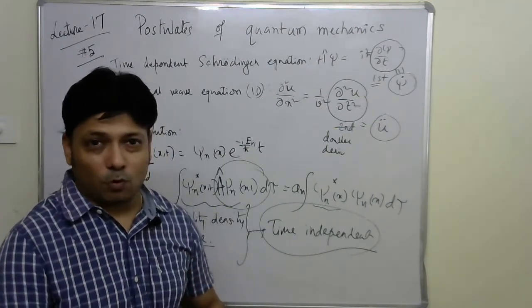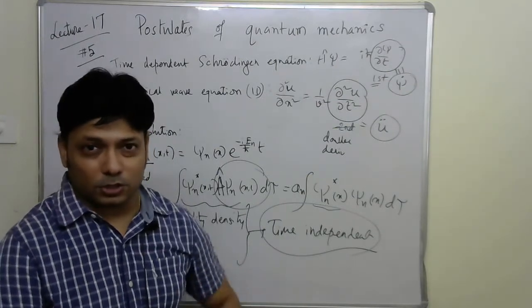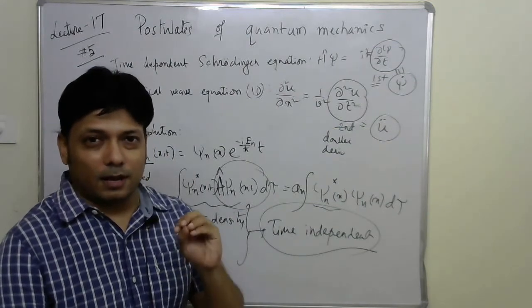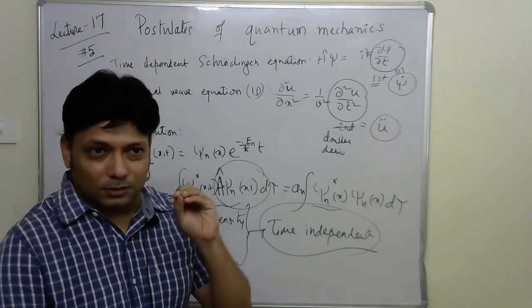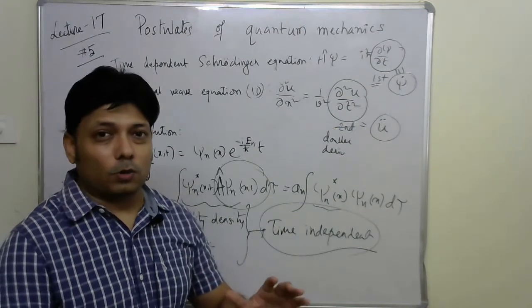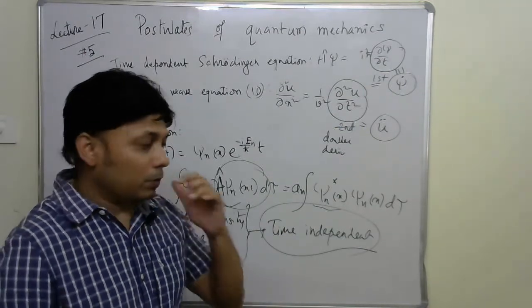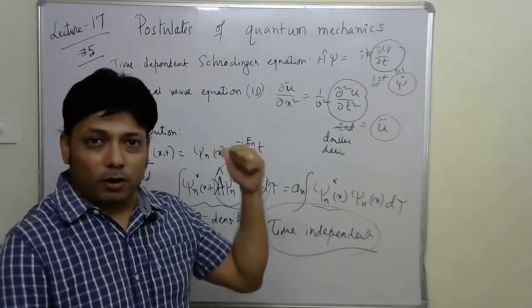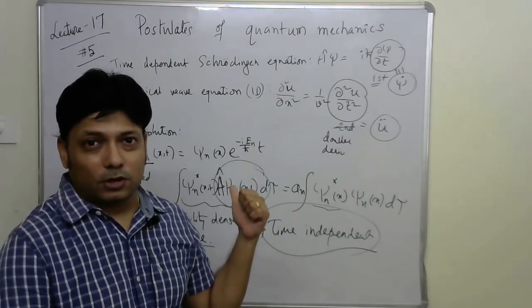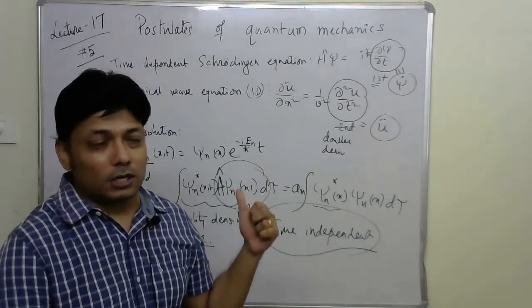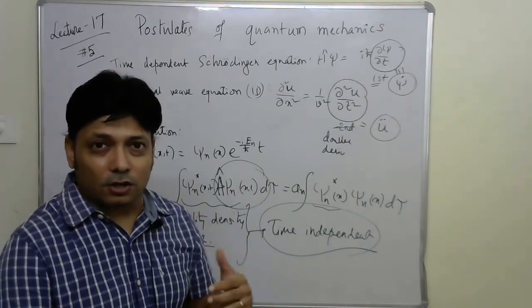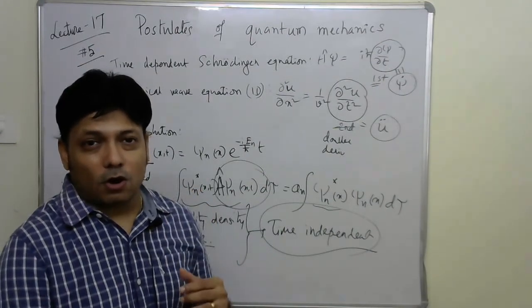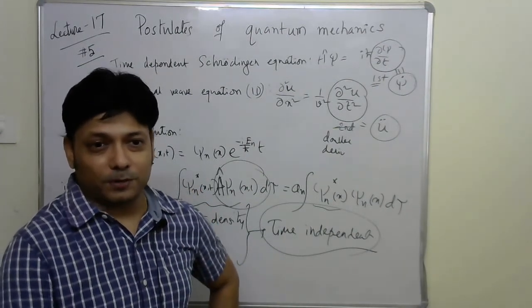But we are not done with chapter 5 yet. There are one or at most two more lectures to go, because we have to know a little bit more about the quantum mechanical operator. Although that is not a basic postulate, it is one of the corollaries of our previously discussed postulate number 3. In the next lecture we will learn one of the very special corollaries of postulate number 3.